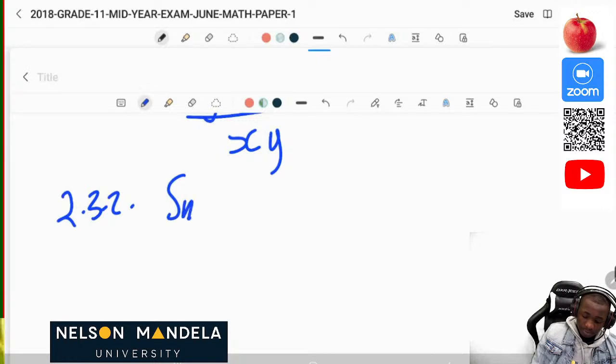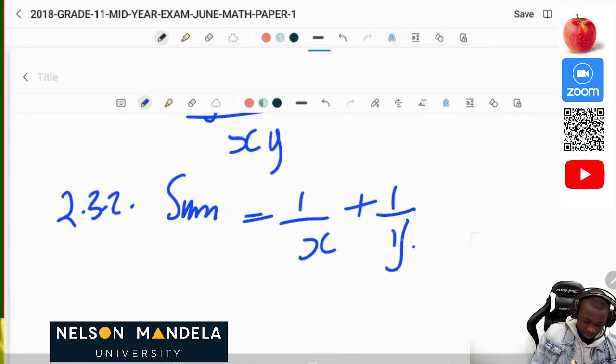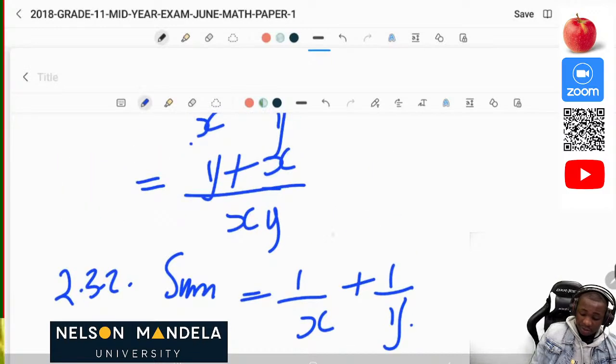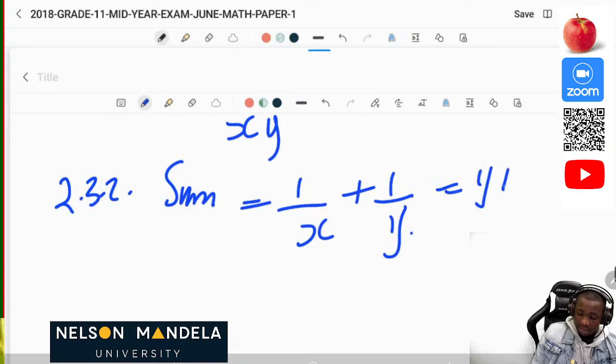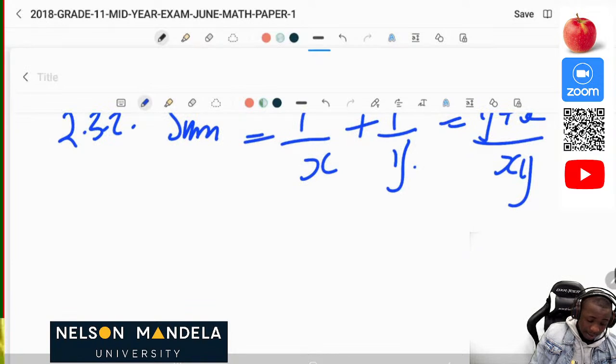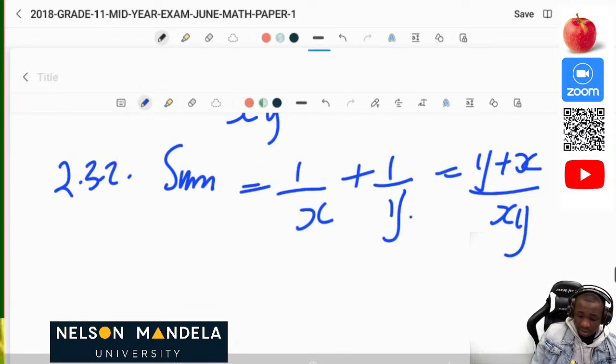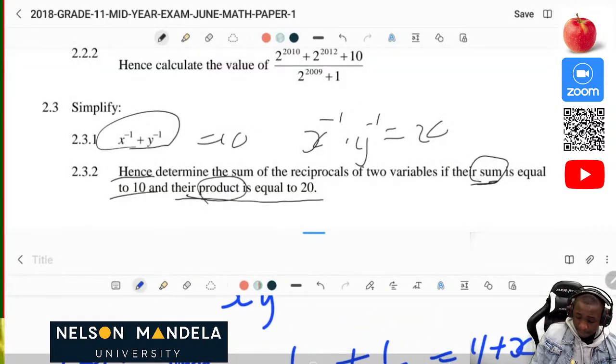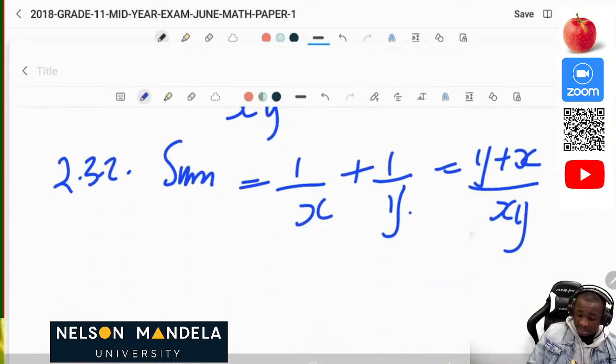The sum of the reciprocals will then be equal to 1 over x plus 1 over y. We also solved this initially and saw that it is equivalent to y plus x over xy. In the question, they told us that the sum is equal to 10 and the product is equal to 20. So you can see that here y plus x is equal to 10. This is the sum, and the product is equal to 20.